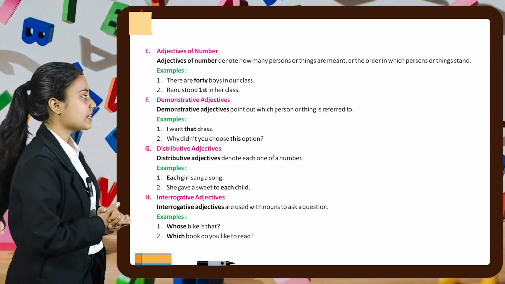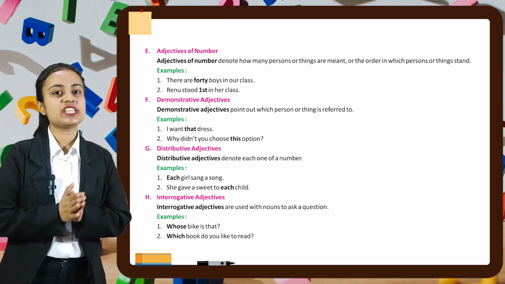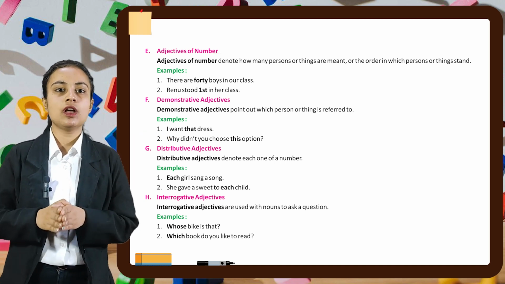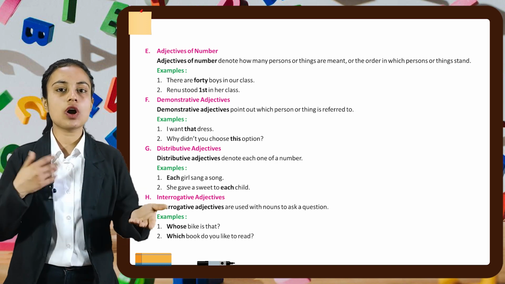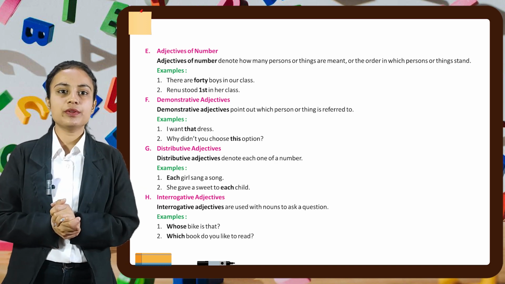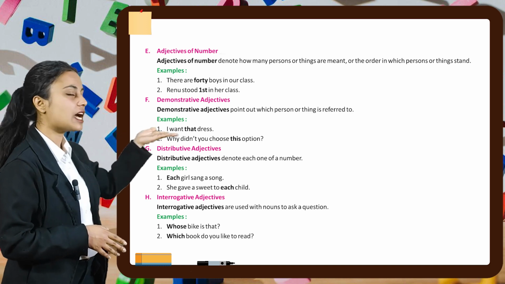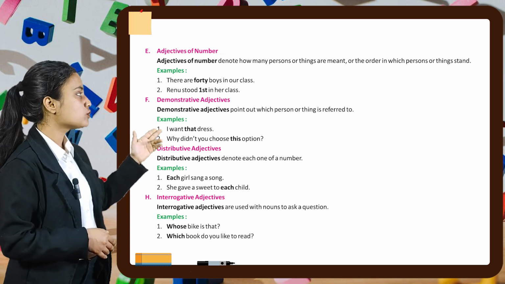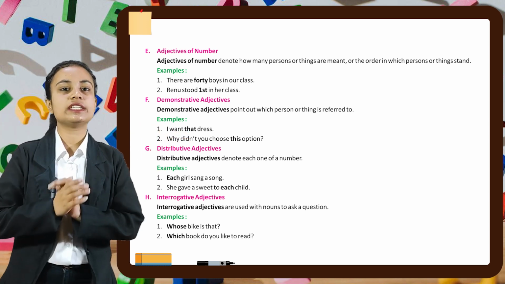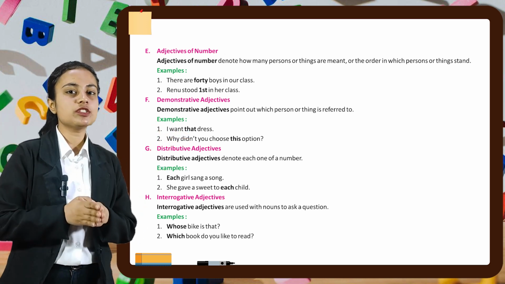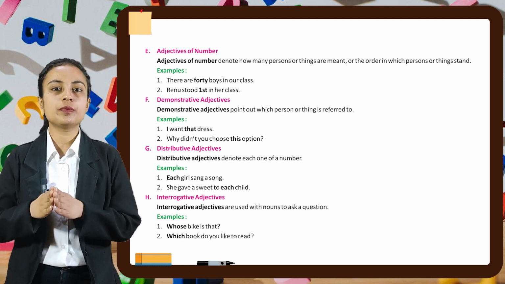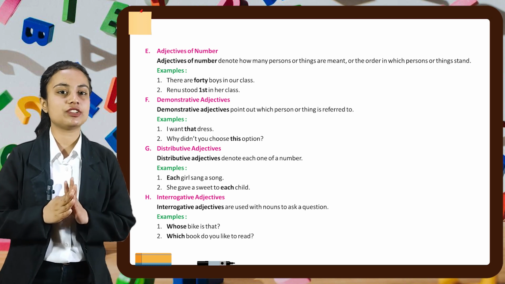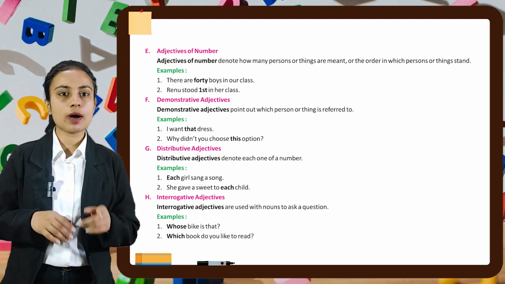Now part number E is adjective of number. Adjective of number denotes how many persons or things are meant, or the order in which persons or things stand. For example, there are 40 boys in our class. Second is Renu stood first in her class. Next is demonstrative adjective. Demonstrative adjective points out which person or thing is referred to. For example, I want that dress. Why didn't you choose this option?